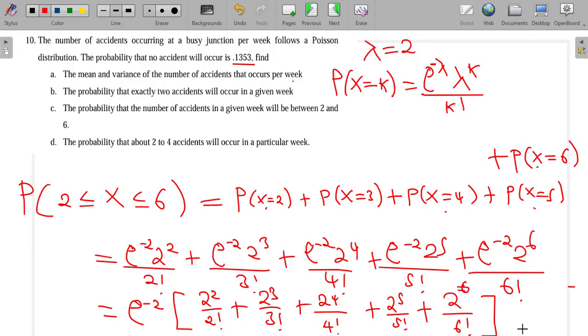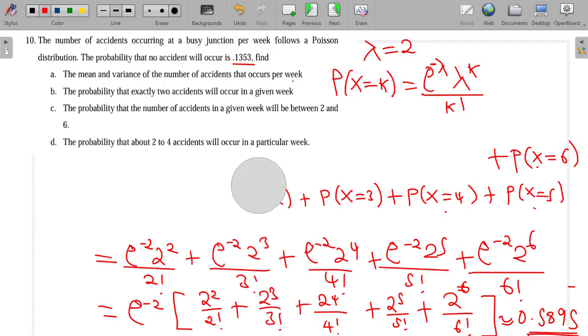So what is left now is just for you to punch this onto the calculator, and then you should get an answer which is approximately 0.5895. So try it out. Punch this onto the calculator and you'll get this answer. So this was C and we're done with it.